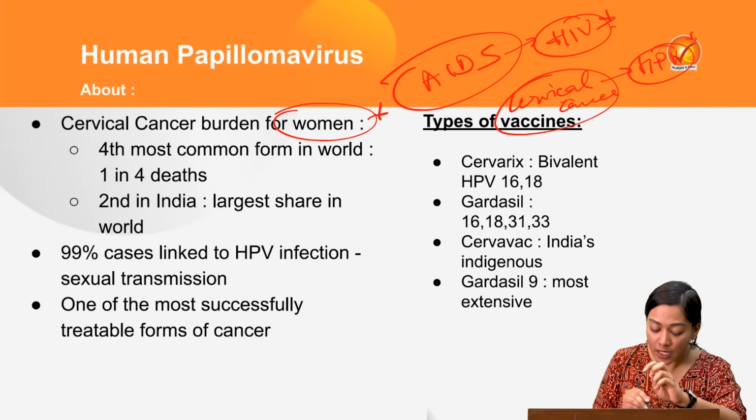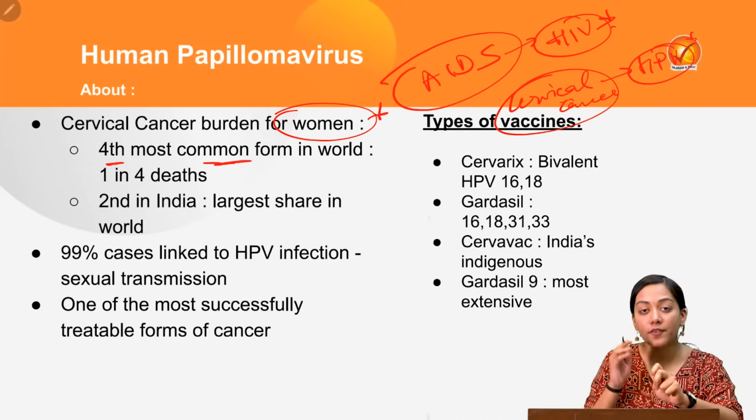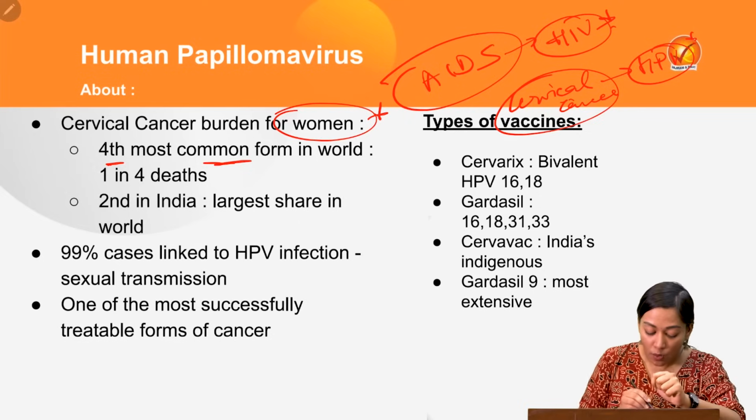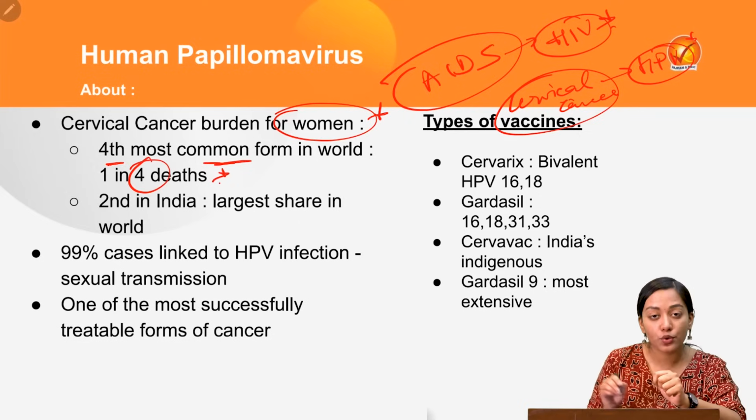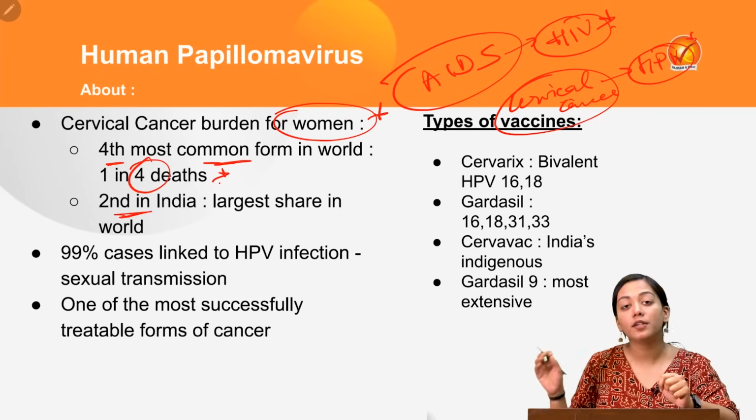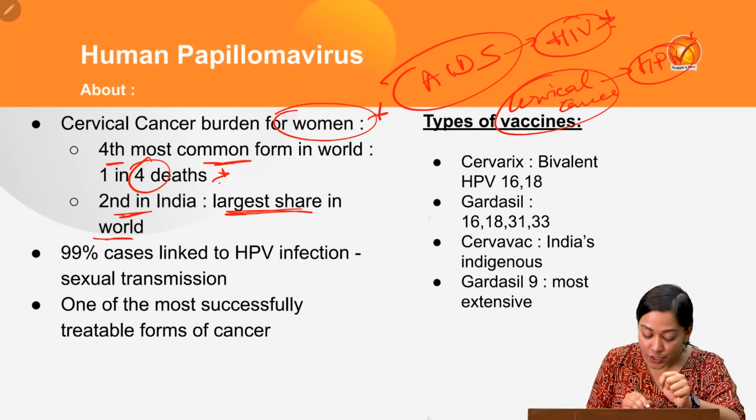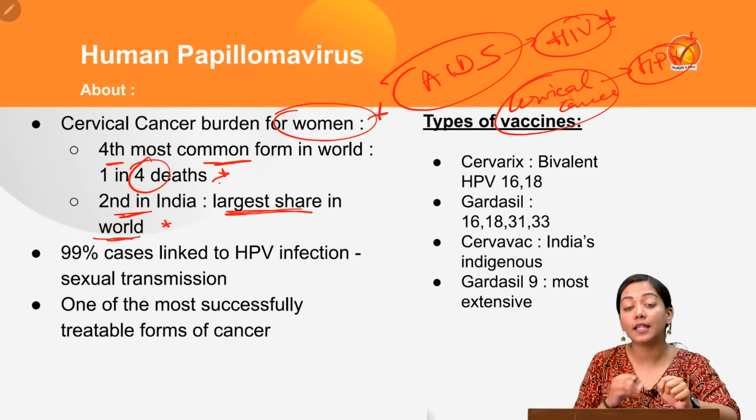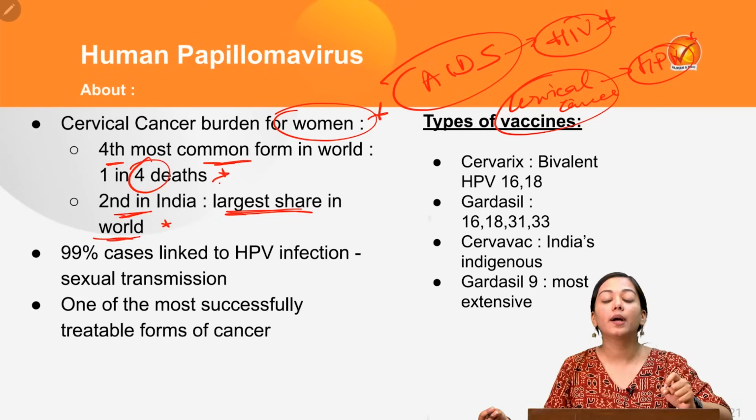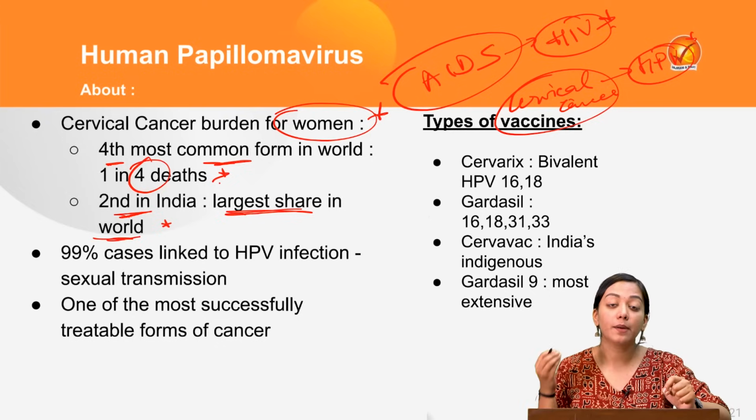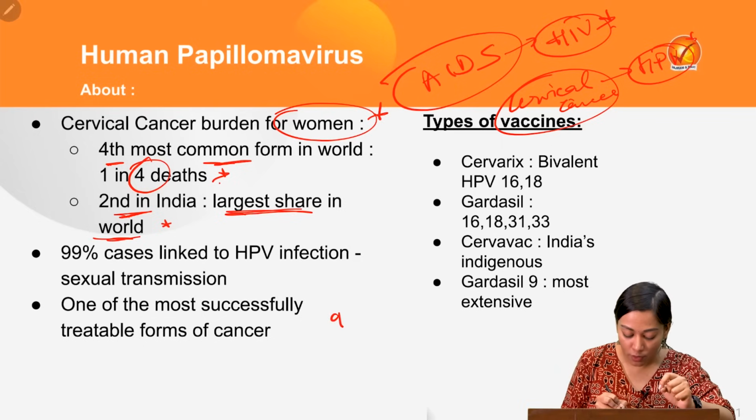So first of all, it is the 4th common form of cancer in the world. 1 in 4 deaths in the world is caused due to cervical cancer. In India, it is the second most common form of cancer, and India has got the largest share of cervical cancer in the world. Therefore, this calls upon the need for the Indian government to set up a vaccination drive for girls from 9 years to 14 years.